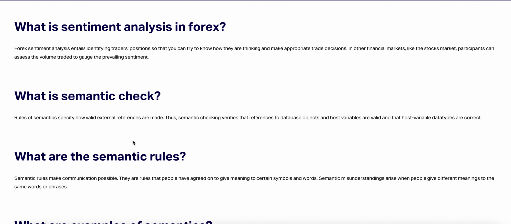What is sentiment analysis in Forex? Forex sentiment analysis entails identifying traders' positions so that you can try to know how they are thinking and make appropriate trade decisions. In other financial markets like the stock market, participants can assess the volume traded to gauge the prevailing sentiment.